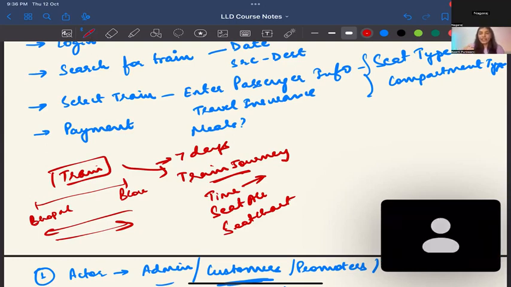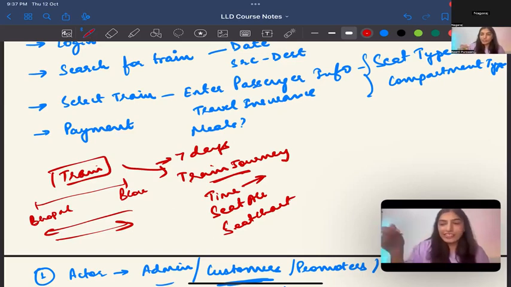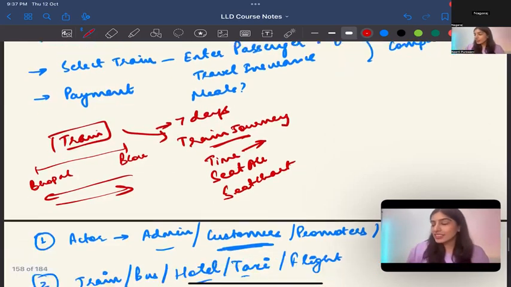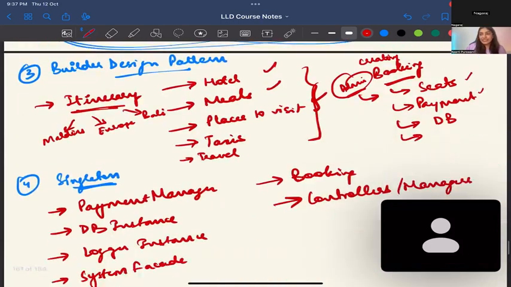Now, when we are designing IRCTC, I want you to start thinking about this. What makes sense? We are not discussing it right now, but does train have train journey, or does train journey have train? I spent a lot of time thinking about this. Think about it. We'll discuss it later in the class, guys.